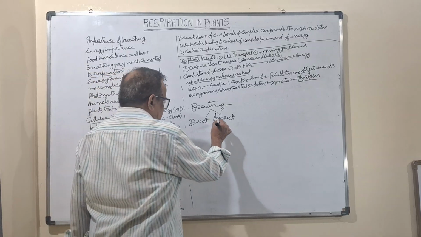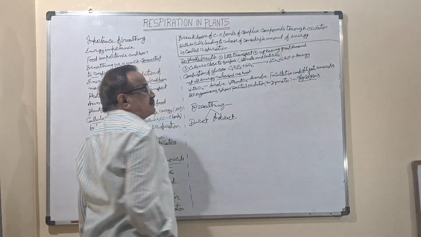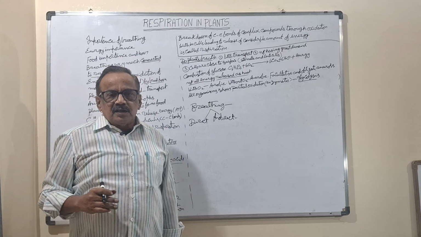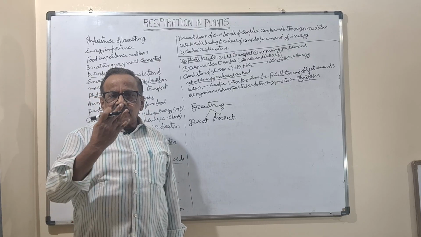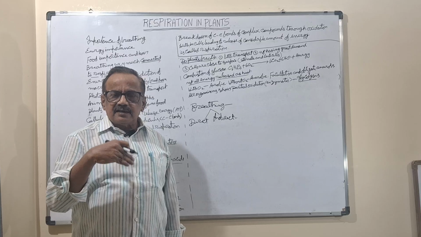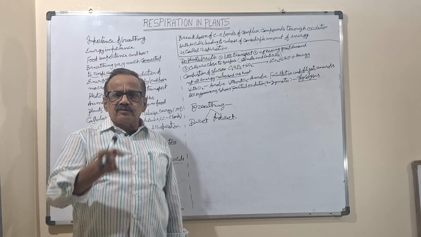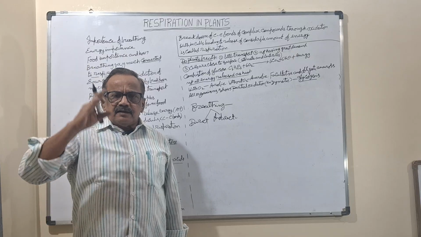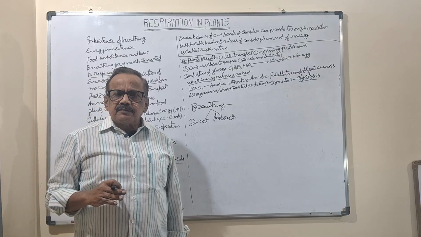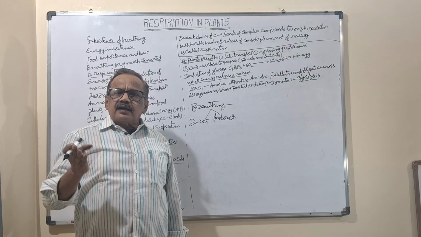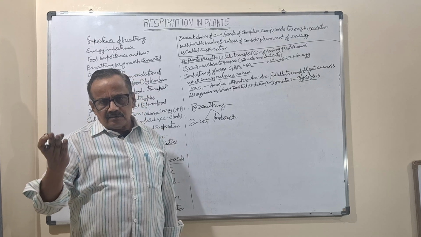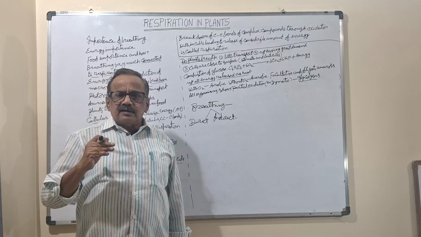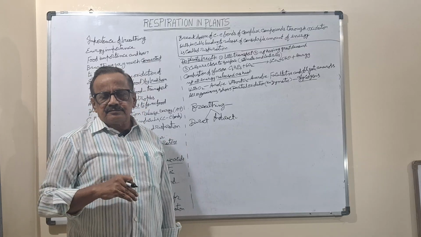Indirect means including us humans, where a respiratory system is present. What does the respiratory system do? We take air inside, there the exchange of gases takes place, it is carried by the blood and reaches the cell. There the diffusion of gases takes place at the cell, oxygen enters the cell by diffusion and carbon dioxide comes out.